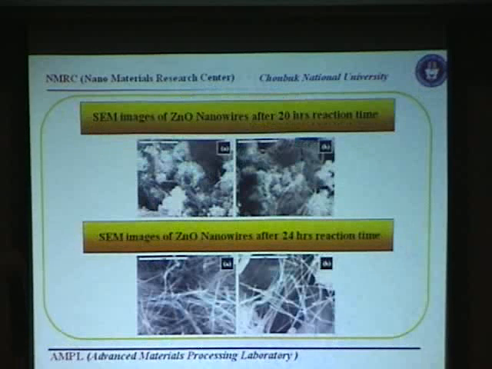Further, when we increase the reaction time, we find a bundle of nanowires, along with energetic nanoparticles having internal energy. When we increase the reaction time to 24 hours, we find very good results, with nanowires less than 50 nanometers. For the first time, we are reporting this by a simple solution chemistry at very low temperature, below 100 degrees.